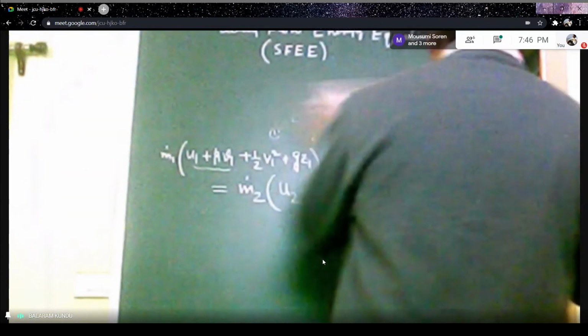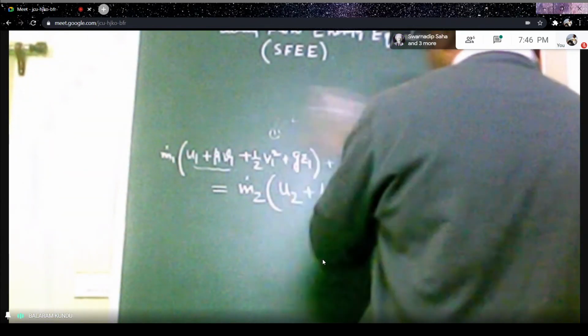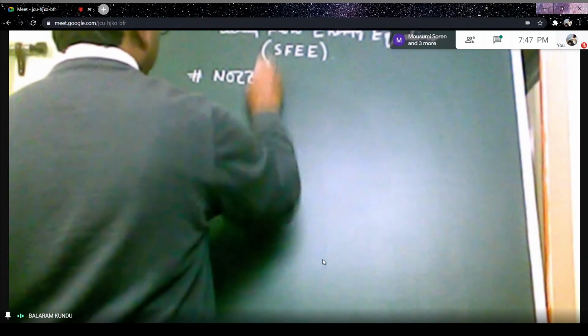Now, for example, we can consider nozzle flow examples. So how is this used? For this, we just consider a nozzle flow here. This is nozzle flow.